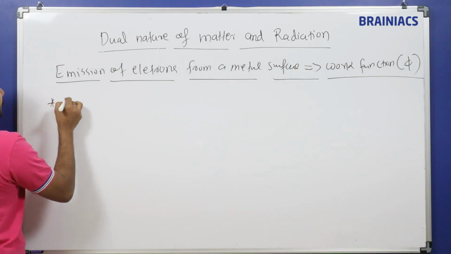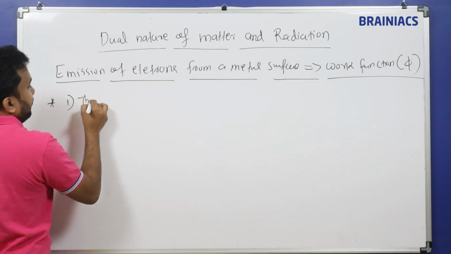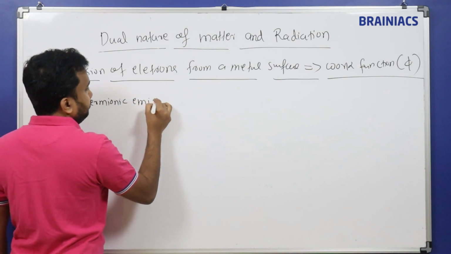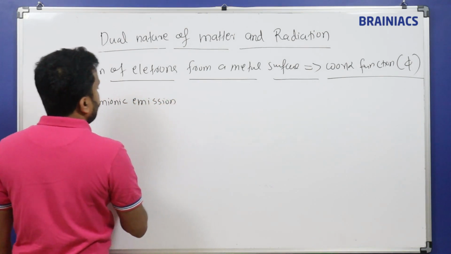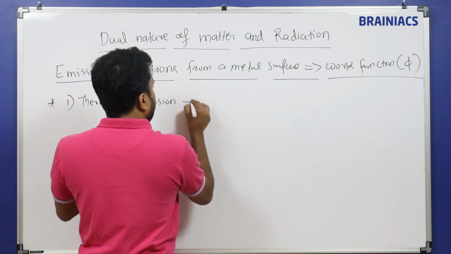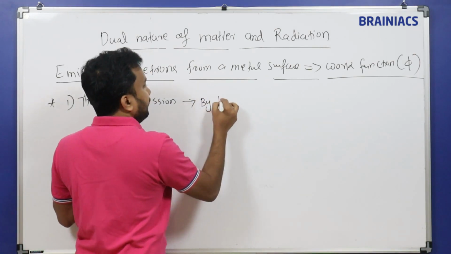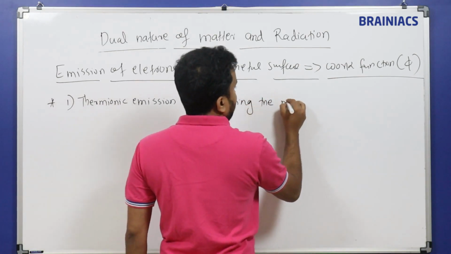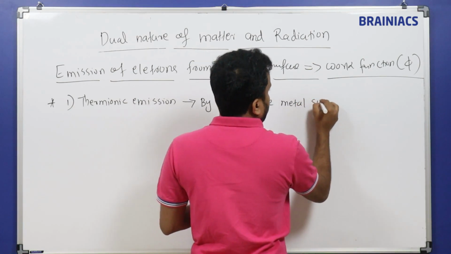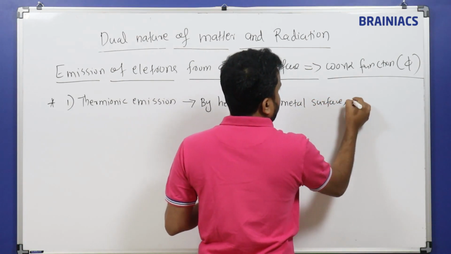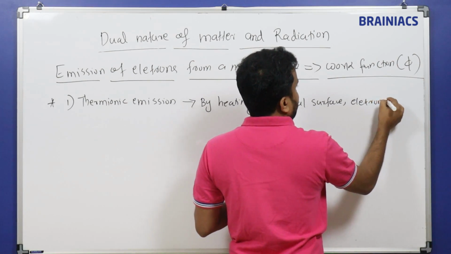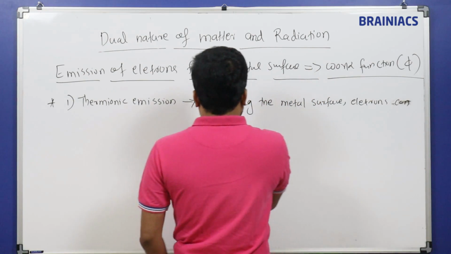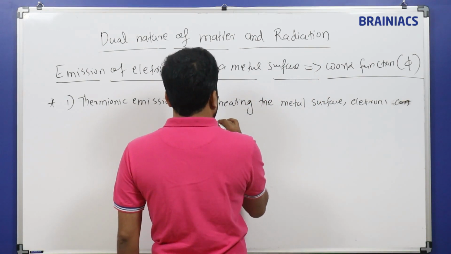The first method is called thermionic emission. By heating the metal surface, electrons can be taken out.